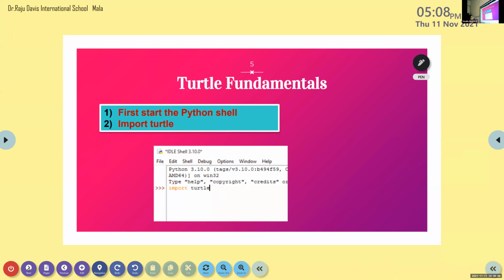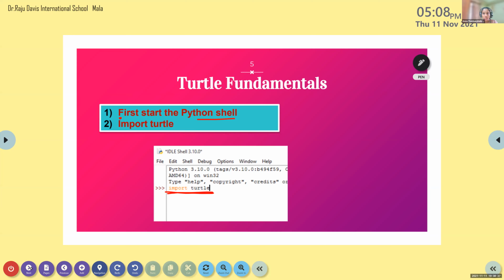Next, now we are going to learn how to write the code. First, you have to take Python shell. You all are familiar how to take, isn't it? When you take that, first thing you have to write is import turtle. Here you can see this. Okay, the first code that you have to write is import turtle in Python shell. Is that clear? Yes, ma'am.